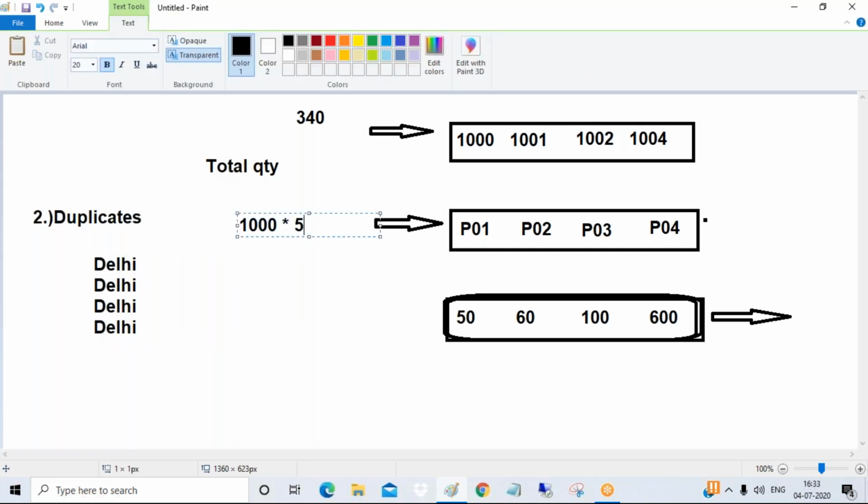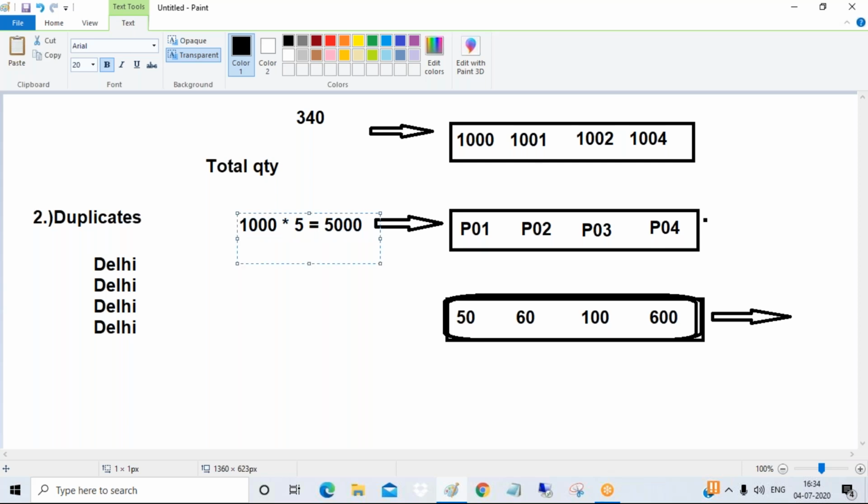So 1000 into 5 bytes, we have 5000 characters. System will occupy 5000 bytes. Very good.